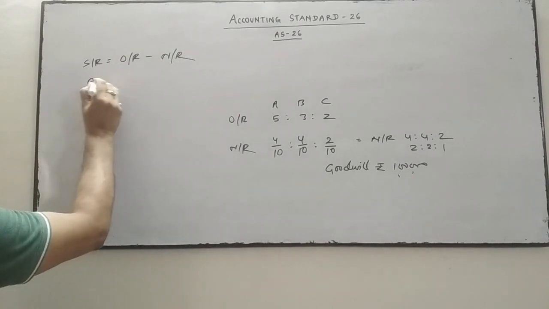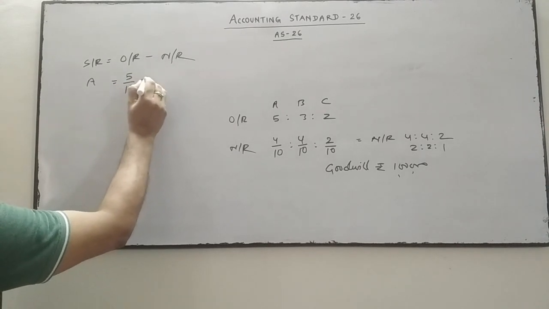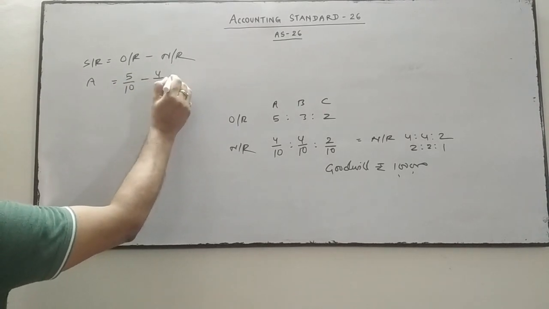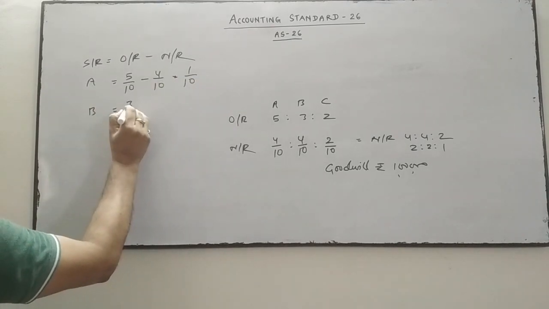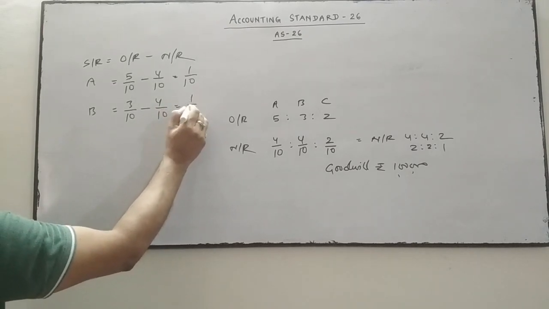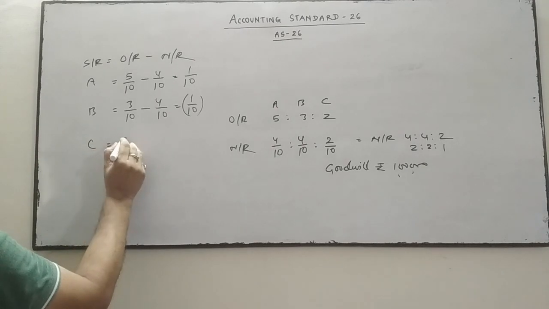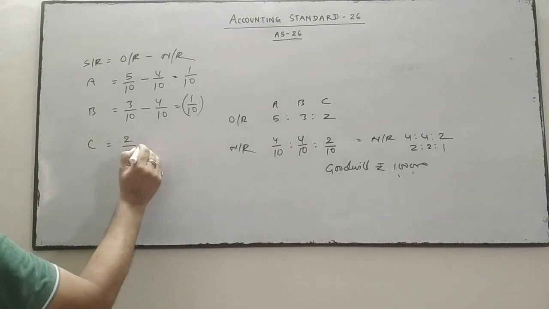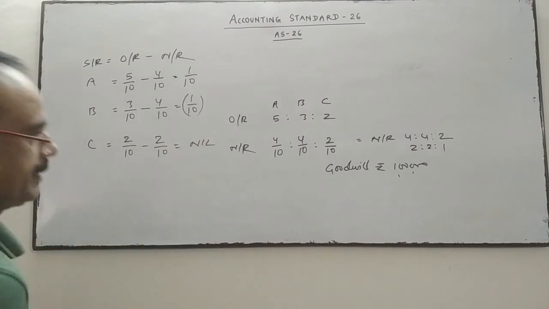So we'll calculate the sacrifice of A: 5/10 old ratio, new ratio is 4/10, so 1/10. B, 3/10 minus 4/10, it is minus 1/10, it's a gain. C, 2/10 minus 2/10, nil, no sacrifice.